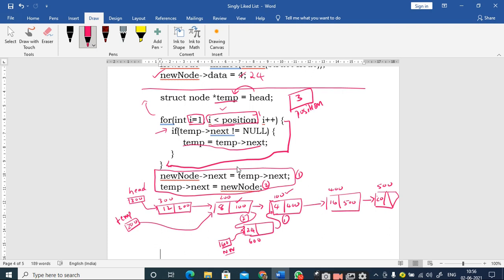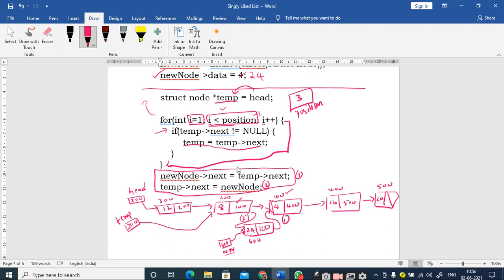What is the value of temp next here? What is the value of temp next? 100, sir. 100. So I am assigning a value of 100 like this. So when I assign the address of 100 like this, what happens is a link is created to this node.